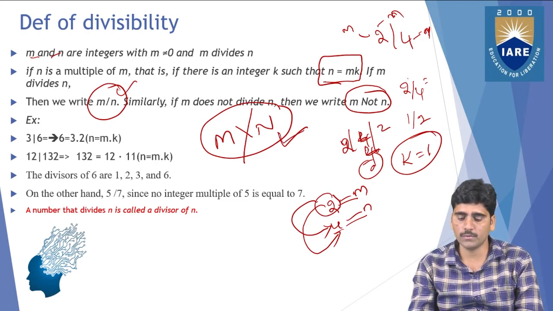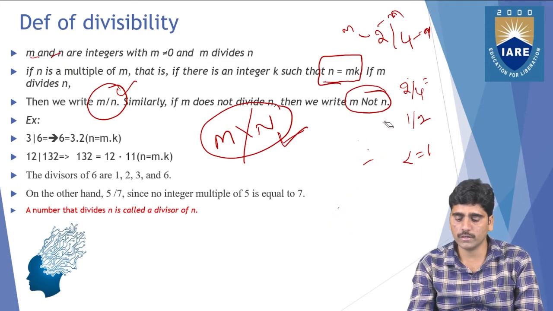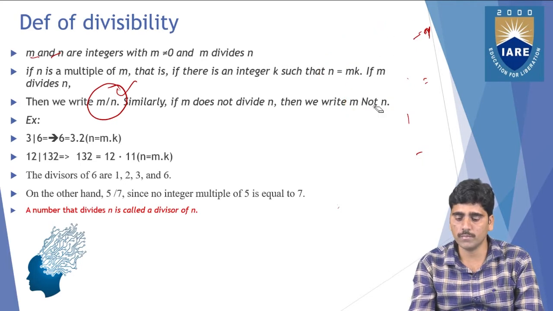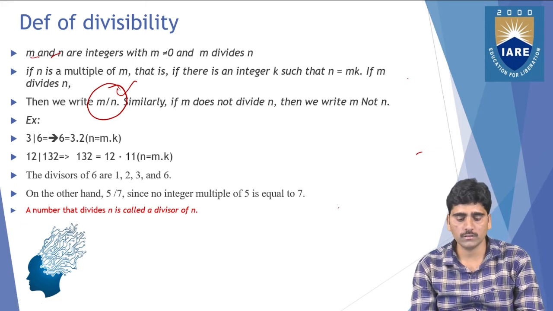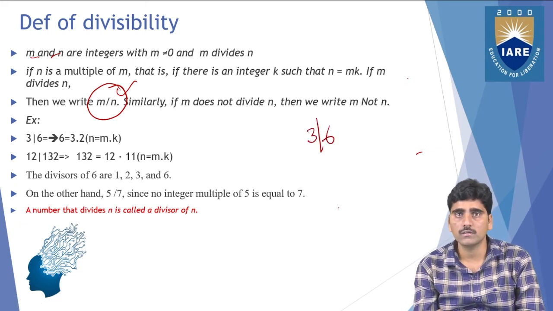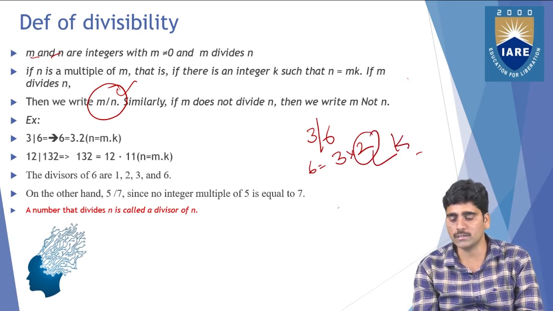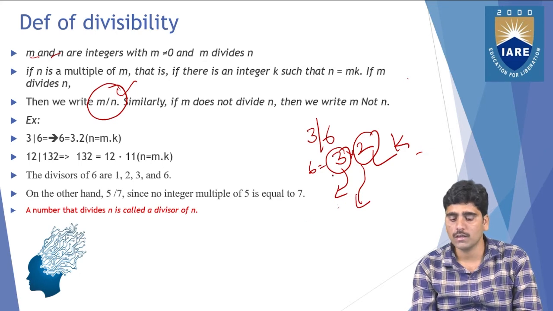Suppose you take an example, 3 divides 6, where m equals 3 and n equals 6. So 6 equals 3 into 2, where 2 is nothing but an extra integer. That's why you can say that 3 and also 2, those two are the divisors of this number.